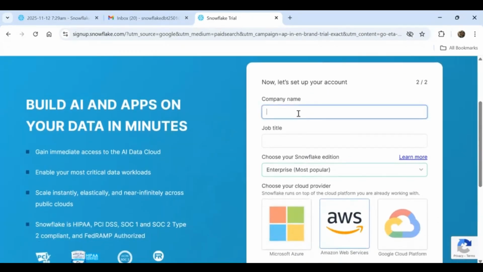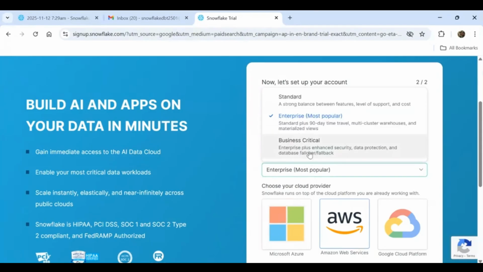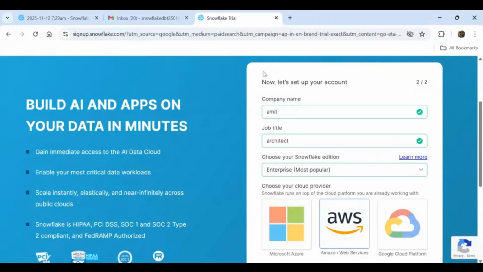For company name, anything; I'm writing my name. For job title, let's say I'm giving architect or something. The work you created in your prior account will be lost, right? Once the 1 month is done, yes. If you are not going with the paid version, then whatever practice you did, that data will be lost. If you want to continue, then you have to add your card details.